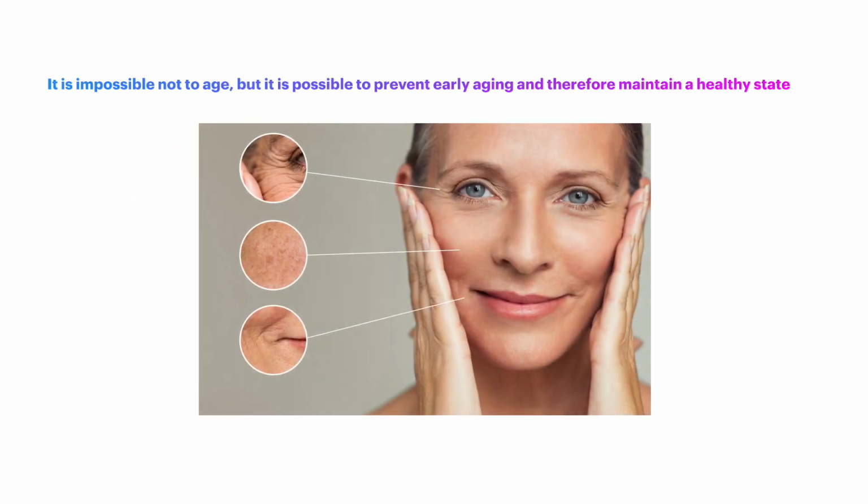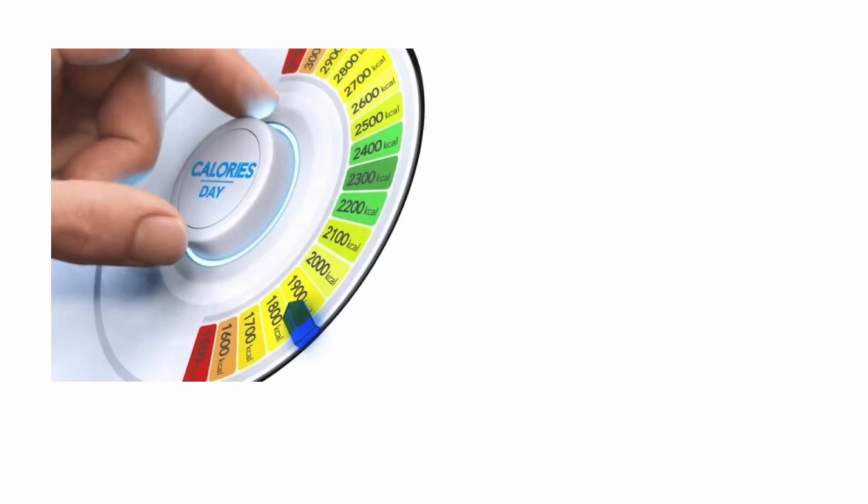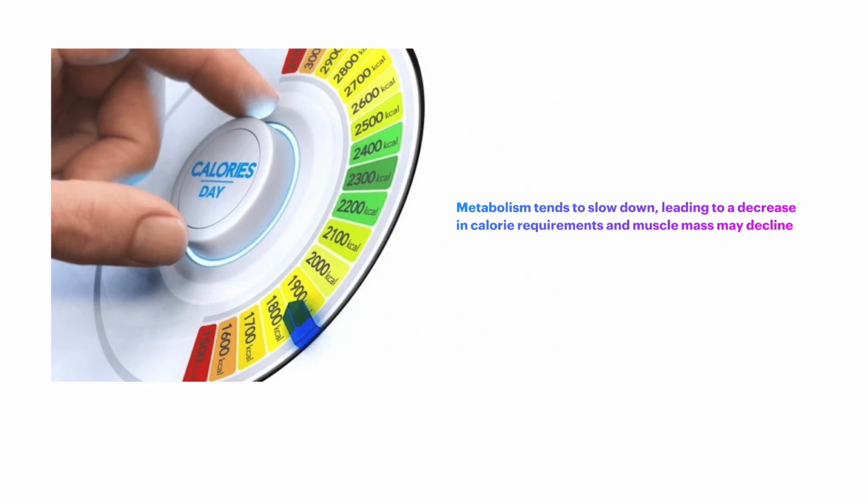Nowadays, it is impossible not to age, but it is possible to prevent early aging and therefore maintain a healthy state. As people age, their metabolism tends to slow down, leading to a decrease in calorie requirements, and muscle mass may decline.